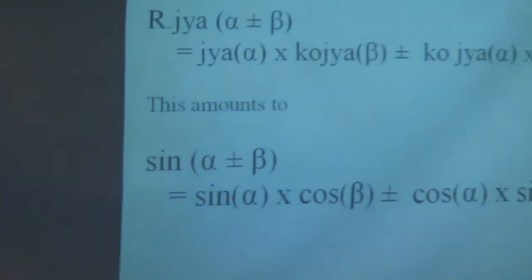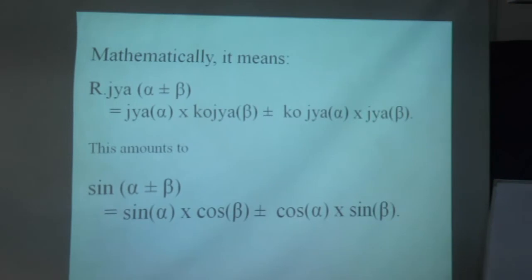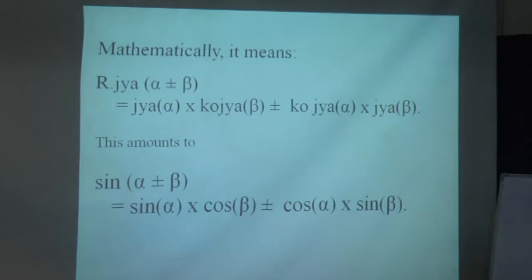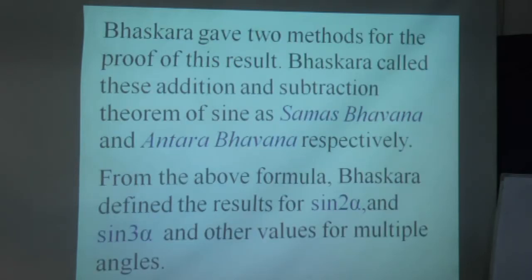Mathematically, this means r jya of alpha plus beta is equal to jya alpha into koti jya of beta plus minus koti jya of alpha into jya of beta. This means sin of alpha plus beta is equal to sin alpha into cos beta plus minus cos alpha into sin beta. Bhaskara gave 2 methods for the proof of this result. Bhaskara called this addition and subtraction theorem of sine as samasa bhavana and antara bhavana respectively.